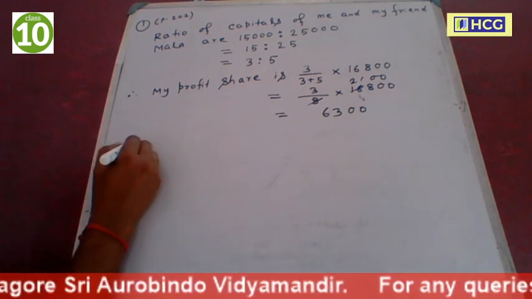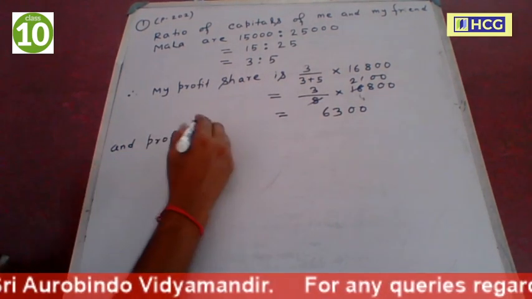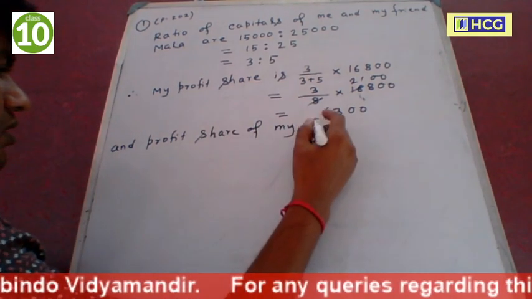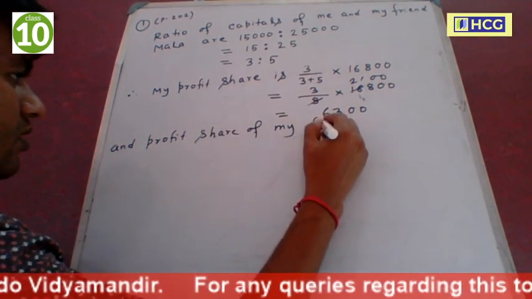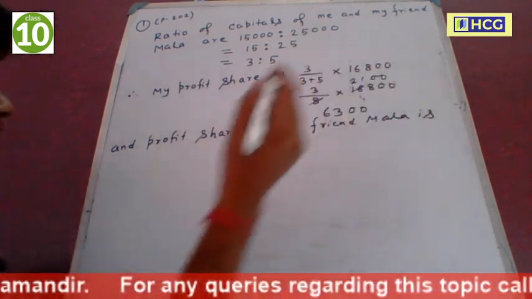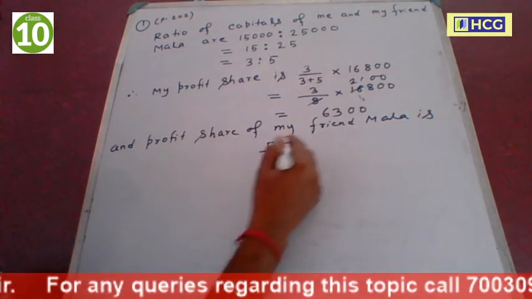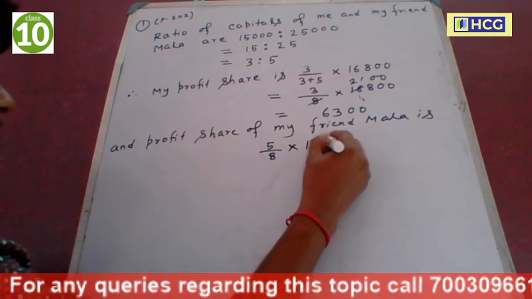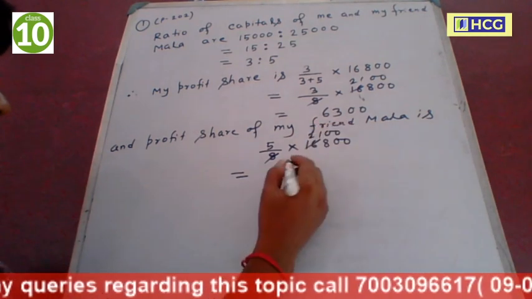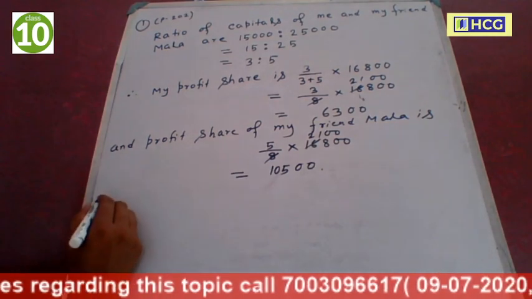And the profit share of my friend Mala is 5 by 8 into 16,800. This is equal to 10,500.